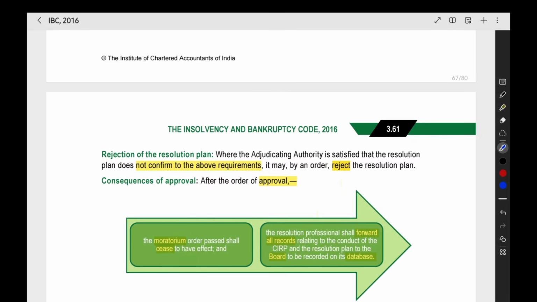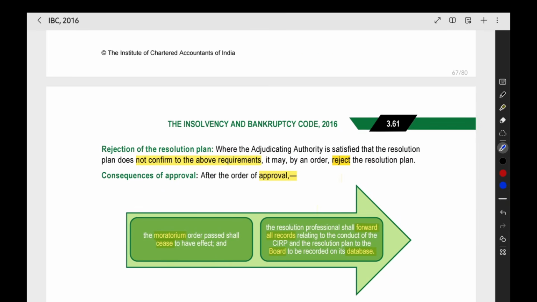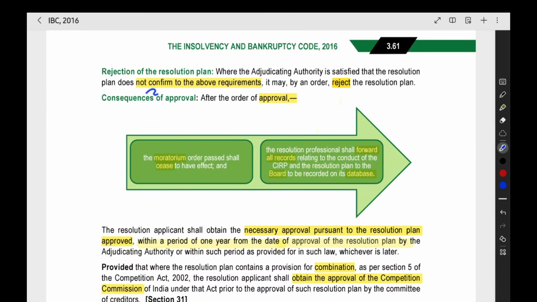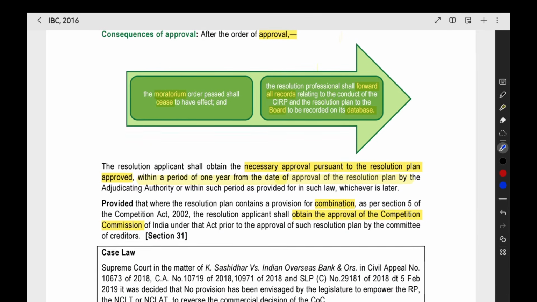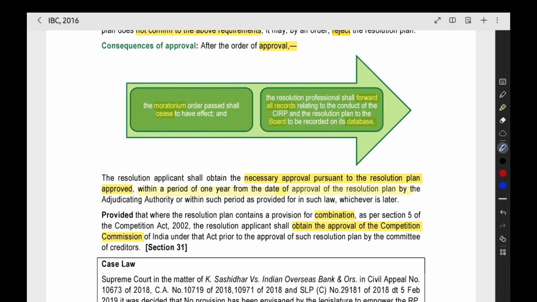Now the next thing, rejection of the resolution plan. If NCLT rejects the plan, then we already saw what will happen. If the NCLT considers that the plan is not proper, or that it does not conform to the above requirements, it is not fulfilling the requirements, then it will be rejected. After the order of approval, if the resolution plan is approved, then what will happen?